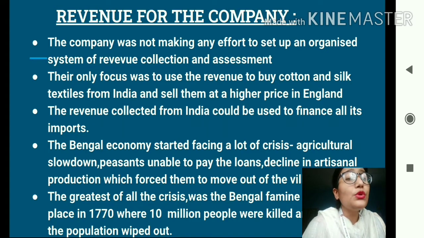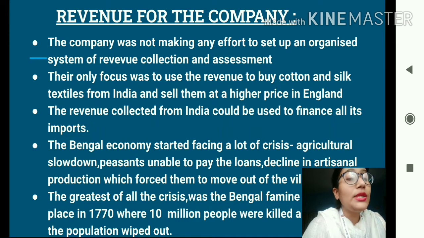Okay, so they used to buy the Indian fine quality of cotton and silk textile, the Indian spices, and the same spices and the same cotton and silk textile were later on sold in their own country at a much higher price. So students, within a period of 5 years, the prices of the goods which the company bought from India went up by 2 times. It became double. So this is how the company started using the Indian resources to make profit.